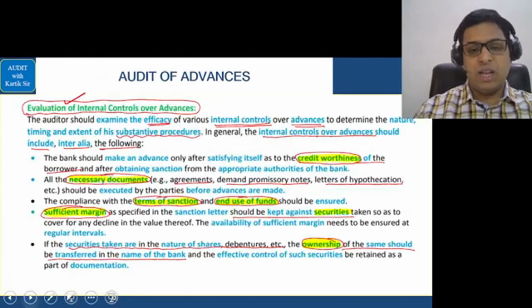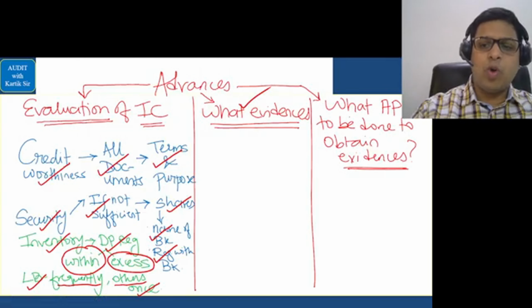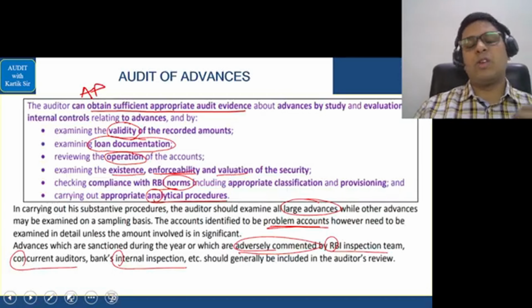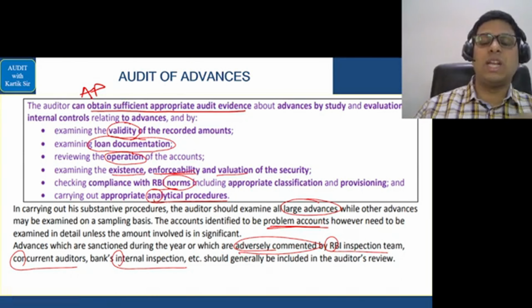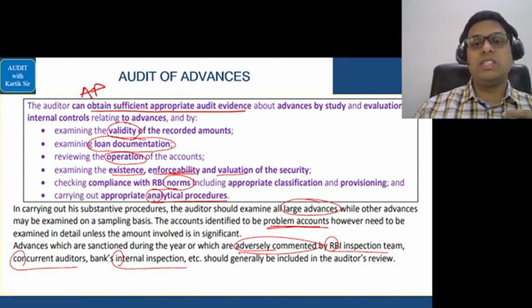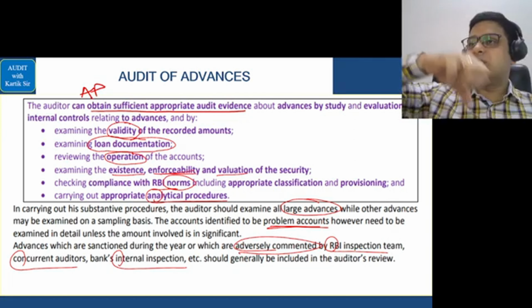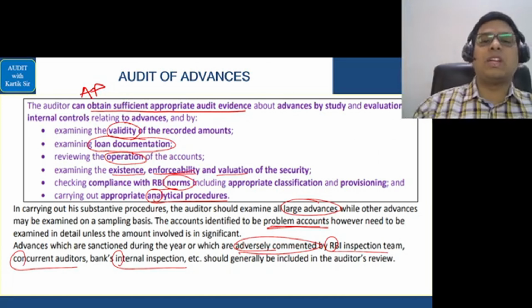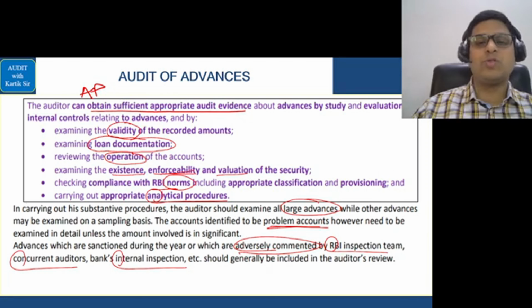And in our table, it is this question: what audit procedure should be done in order to obtain evidences regarding advances? So now that is this question here. So that is the man goes to his house and first of all he tells his daughter that he's a valid father, correct? No. So you remember that validity. Then after that, he shows the Aadhaar card, that is loan documents. Then the daughter asks whether he has any operation. Then the wife does an action, remember this and this. So you have existence, enforcement, and valuation. Then the husband shouts no. So no is what? Norms.